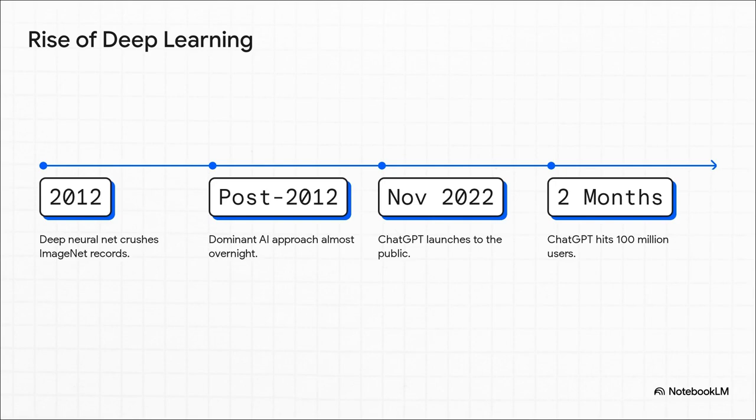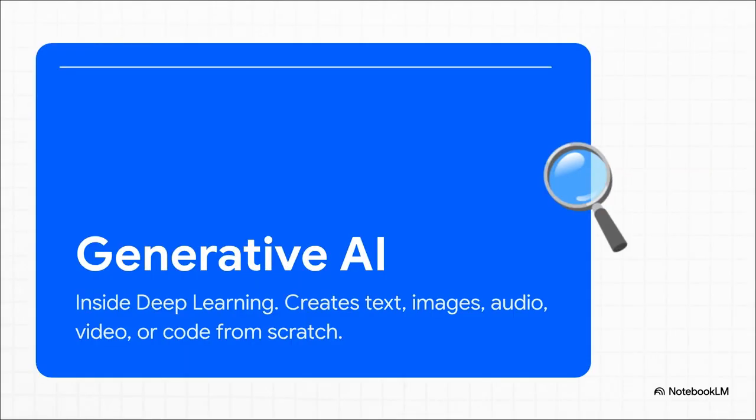Almost overnight, deep learning went from this niche academic research area to the undisputed dominant approach in AI. It gave us machines that could transcribe speech and detect cancer in medical scans with near-human accuracy. And that exact, direct lineage brings us right up to November 2022 and the public launch of ChatGPT. Which leads us to the absolute innermost box on our map, generative AI, or GenAI.